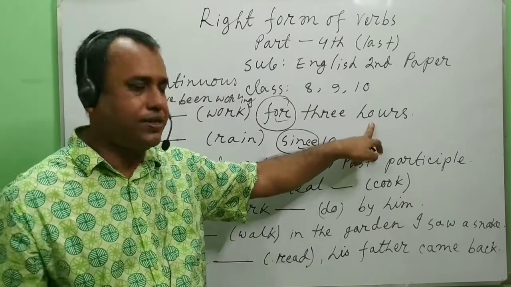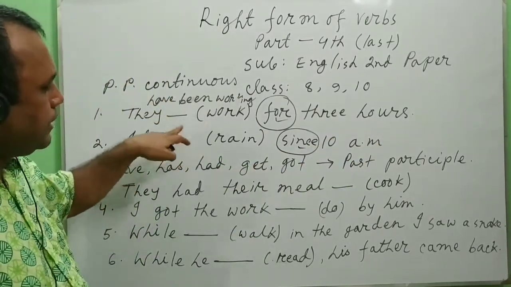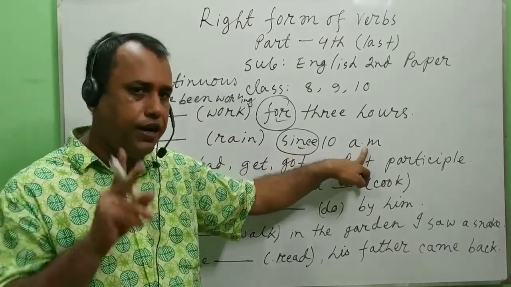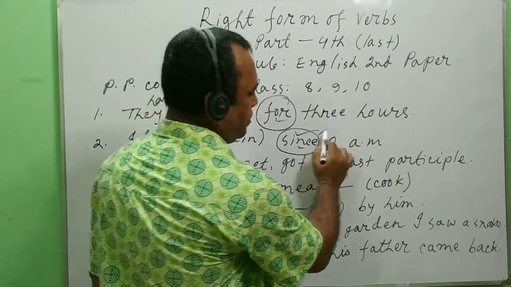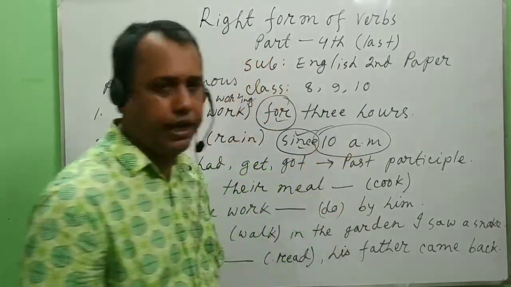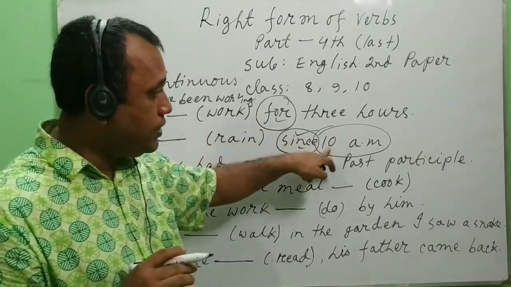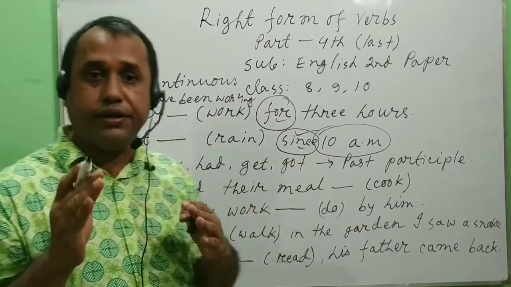Let's see another sentence. It, there is a gap here, rain since 10 a.m. Now follow me. Here since, and this is the fixed time, 10 a.m. From 10 a.m. the rain has started.